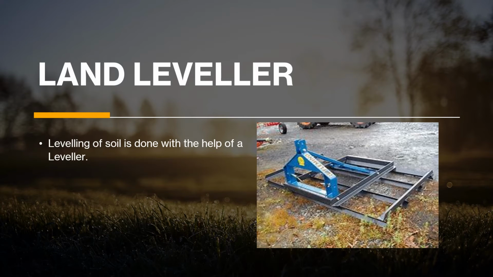Now the next is how leveling is done. So this is the land leveler. You can see here it has blades which break all the crumbs and make it a leveled land. And this is mostly connected to a cultivator or tractor or machine which pulls it. And this is also known as a land leveler.